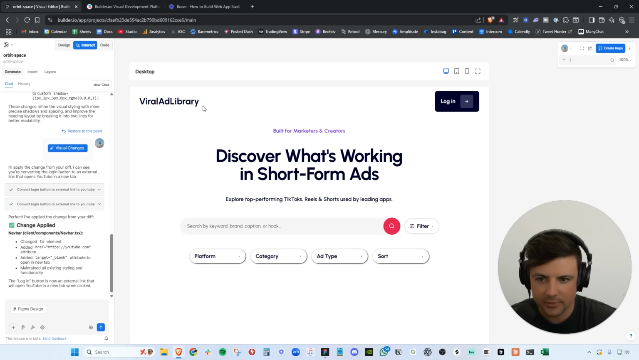So we now have our header. We have our search bar in here. We have the different buttons, and we can go in here and adjust everything.